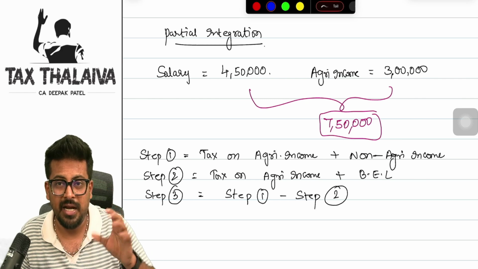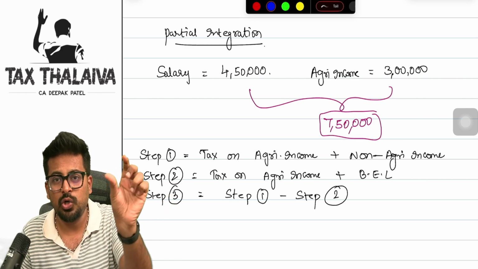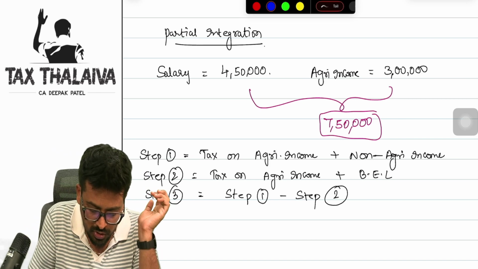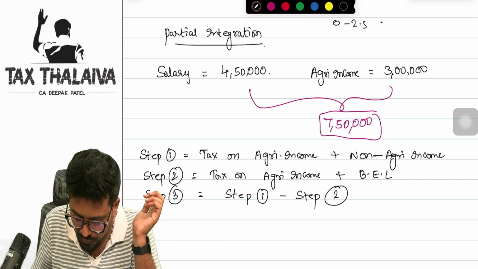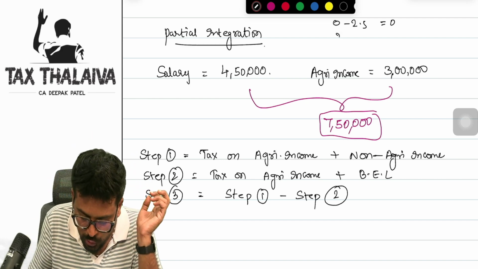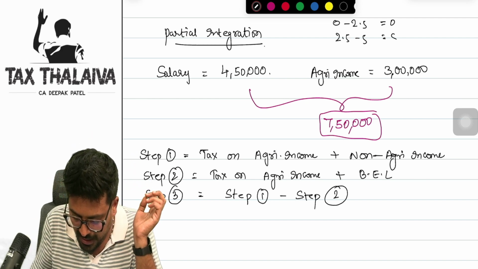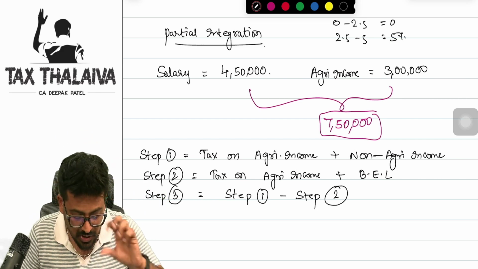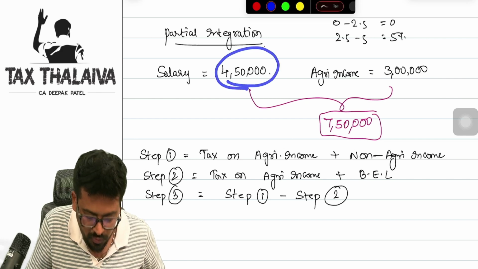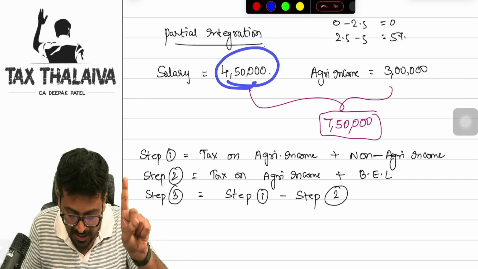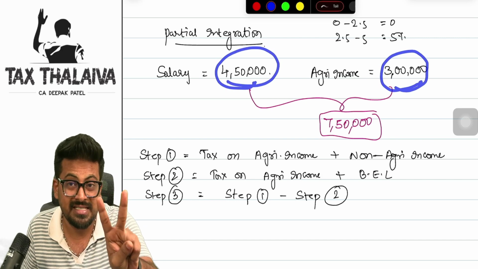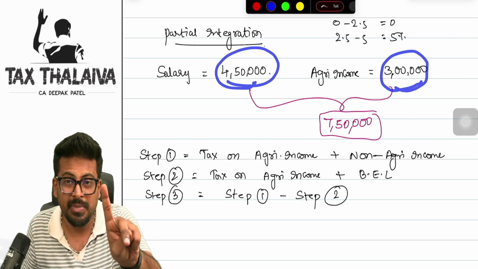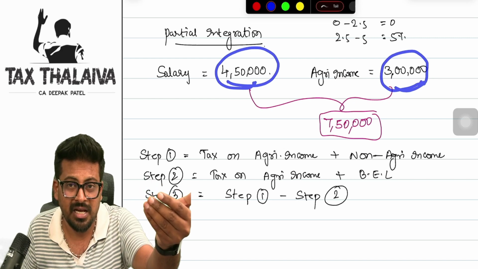So what will be my slab rate under the optional tax regime? 0 to 2.5 lakhs, 0. So on 0 to 2.5 lakhs of income, I need not pay anything. But on 2.5 to 5 lakhs of income, I need to pay tax at the rate of 5%. Now, just to have a close look at this, salary income is 4 lakh 50,000, which is taxable. Agriculture income is 3 lakhs, which is exempt. Exempt means what? I need not consider it for taxation purposes.